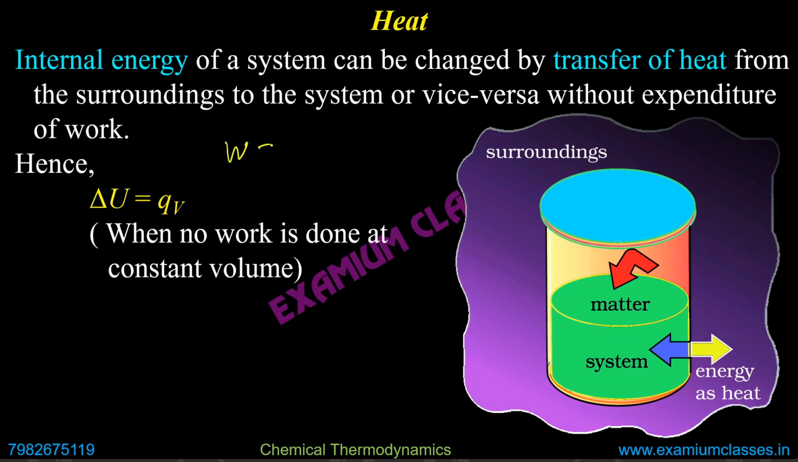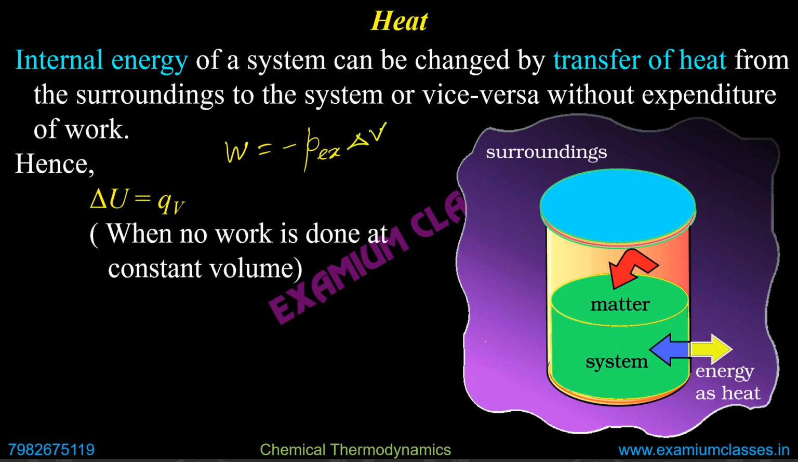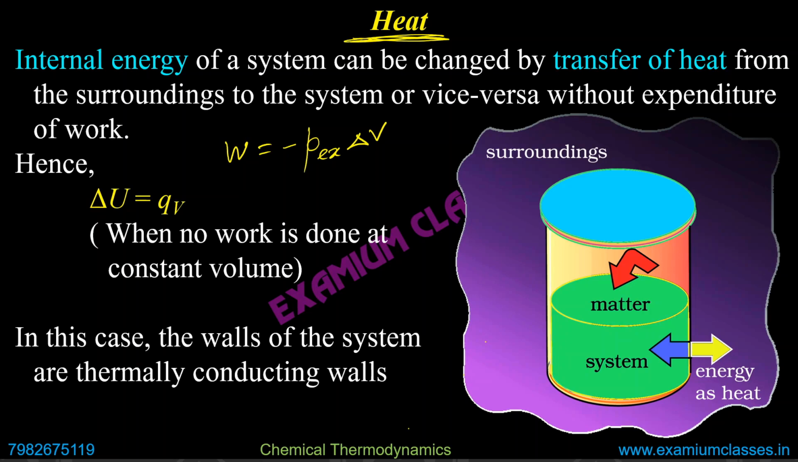In chemistry, work is represented by the pressure multiplied by the change in volume, delta V. So here if I keep the volume constant, then I can ensure that work done will be 0. In this case I am considering change due to heat only, so I have to keep the work 0. I can keep the work 0 if volume is constant, delta V is 0, and in that case the work done will be 0. So in this case the walls of the system are thermally conducting walls.